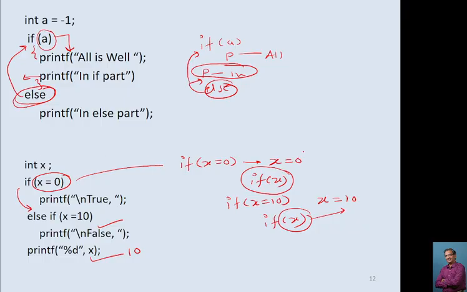This is not like if x is equal to 0. This double equal to is different, single equal to is different. We can assign value to the variable in a condition. So first of all, it assigns value to the variable, and then it compares here. Remember this. So x is 0, so when the brackets evaluate to 0, it will go to the else part. In the else part again we have if x is equal to 10, it assigns value 10 to the x, and then it becomes if x, this evaluates to 10, then it will execute the if part, and then it will print value of x.